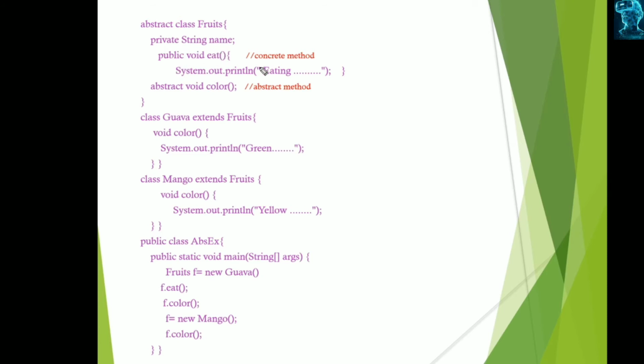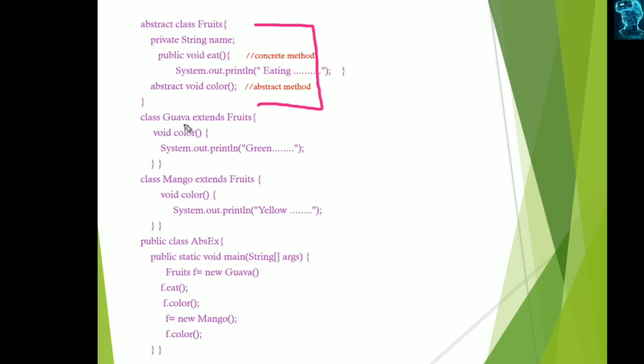It has one concrete, non-abstract method, which displays a print statement, and one abstract method, color, which must be implemented when this is used as the parent class. This is the abstract class.